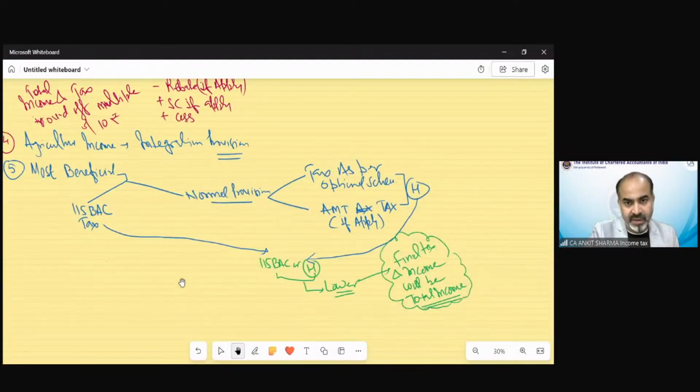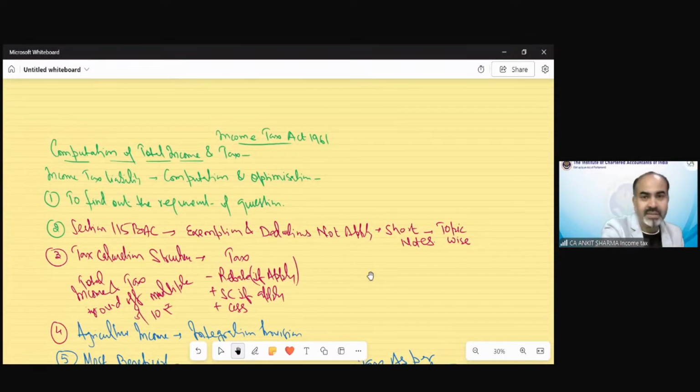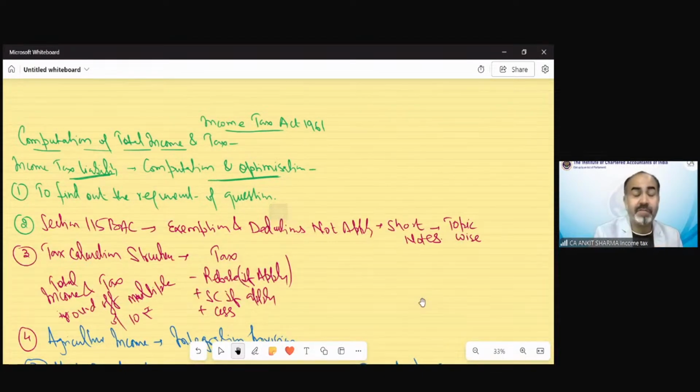Before solving this kind of question, kindly keep the following things in mind. I was writing those things before the start of today's class. So for the solution of chapter number 9 questions, or we can say the calculation of income tax liability, computation and optimization chapter, which we are studying, the first and very essential step is that you need to see what the requirement of the question is.